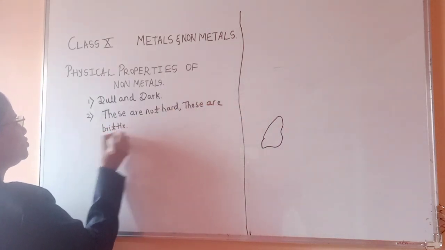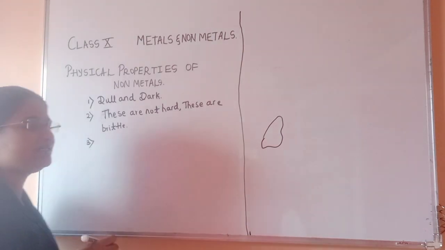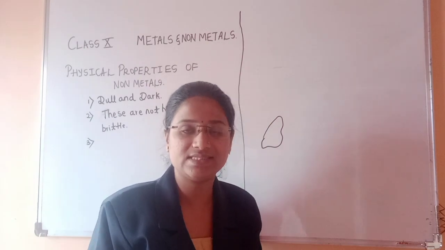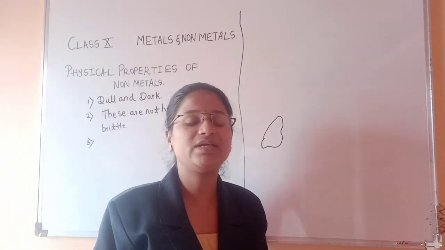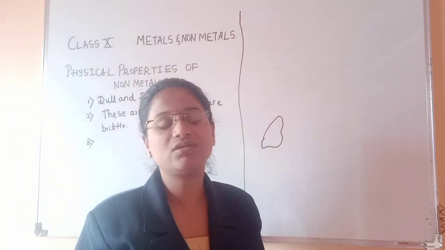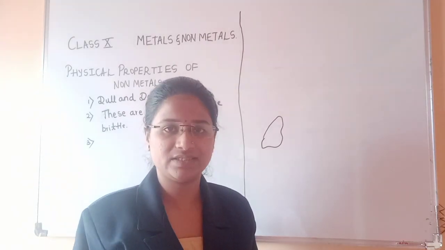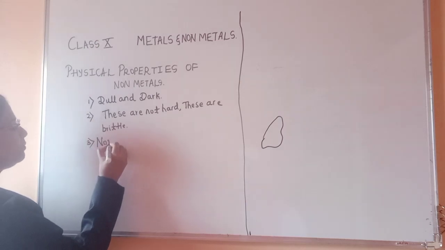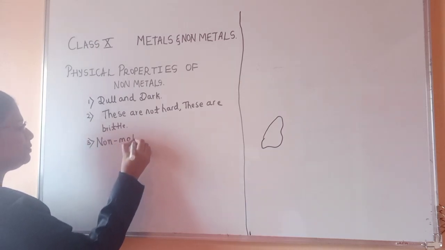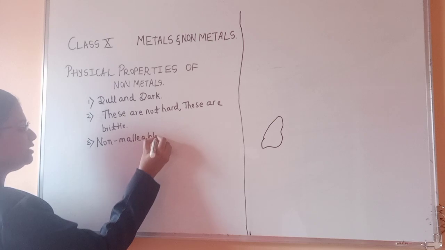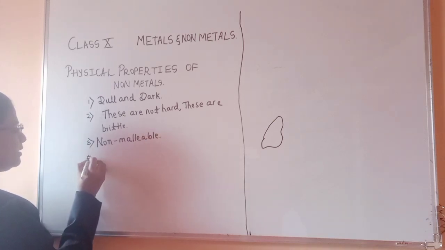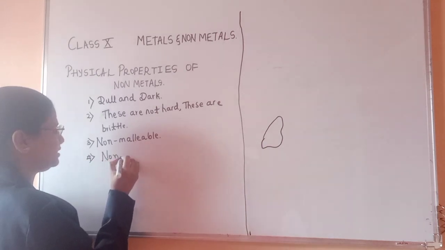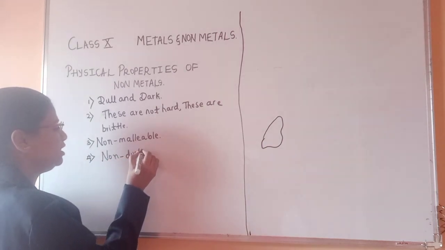Okay, the next one is malleability, where metals are converted into thin sheets very easily, but non-metals cannot be converted into thin sheets, nor can they be converted into thin wires. So we can name that property as non-malleable, means cannot be converted into thin sheets. In the same way, they cannot be drawn into thin wires, so we can say that they are non-ductile, cannot be drawn into thin wires.